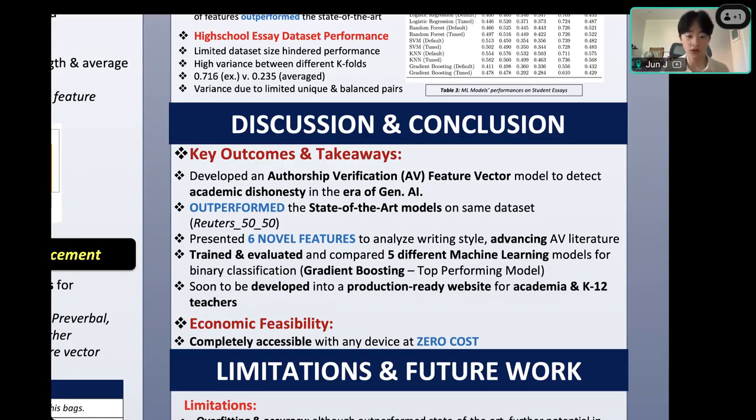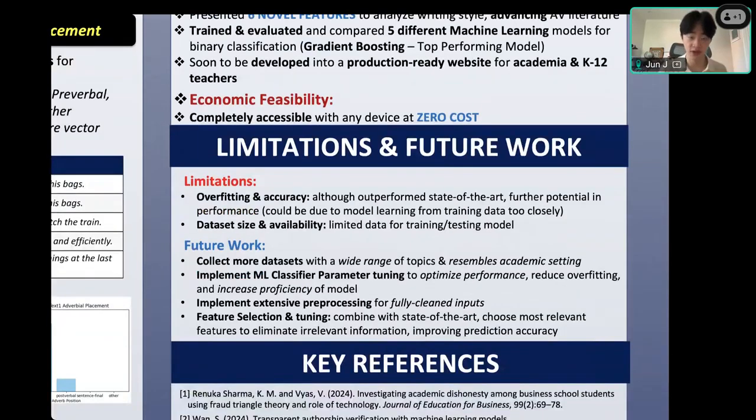But once again, all of my findings can be found on my GitHub repository, so if anyone like yourself or anyone in the public wants to use my programming and code right now, they can. And for the economic feasibility, great news, it's completely free, assuming you have a device, but I'm assuming if you're a teacher trying to look for academic dishonesty, you probably do have a device. So that's good news there.